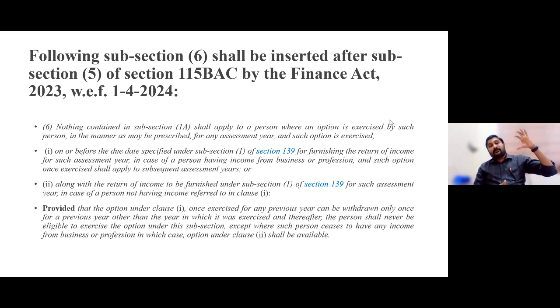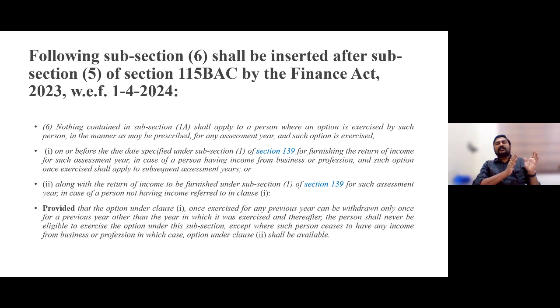Anyhow, keeping apart those deductions, keeping apart those exemptions which are not applicable for new tax regime holders, the fundamental amendment from this Finance Act 2023, which is applicable from previous year 23-24, assessment year 24-25, is: if the assessee is having business and professional income, if they want to get those deductions, those claims, those exemptions, everything, definitely yes, they would have to file this form 10-IEA on or before that 139(1) time limit, which is 31st of July, 31st of October, or 30th of November on the basis of assessee's turnover status, tax audit status, international transaction status. So this is the fundamental change.